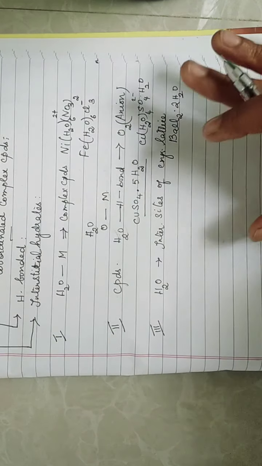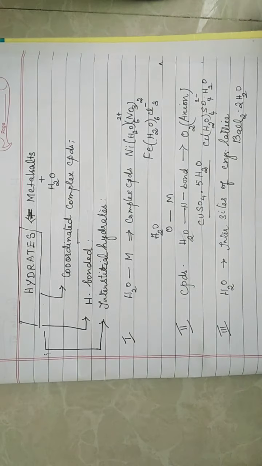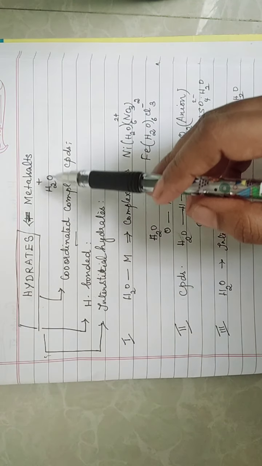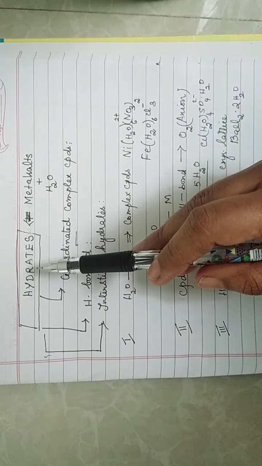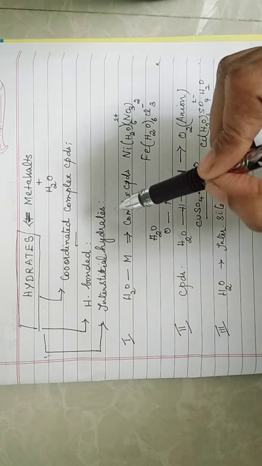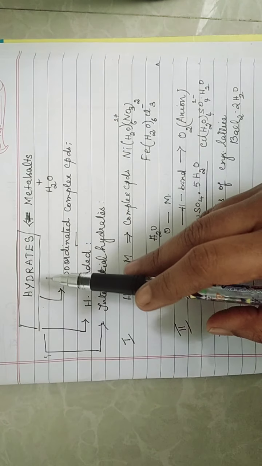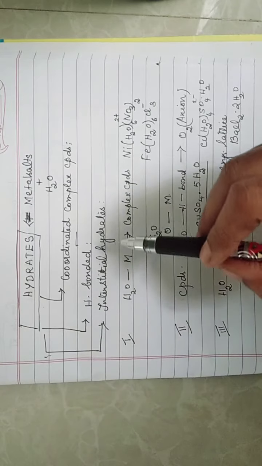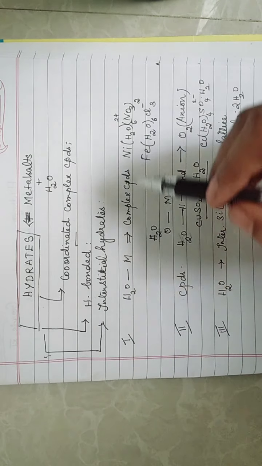Done. So very easily we have completed hydrates. So what are hydrates, children? When metal salts bind with water molecules, they result in the formation of hydrates. We are seeing all these under the category water. The formed hydrates are of 3 types: coordinated complex compounds, hydrogen bonded hydrates, interstitial hydrates.